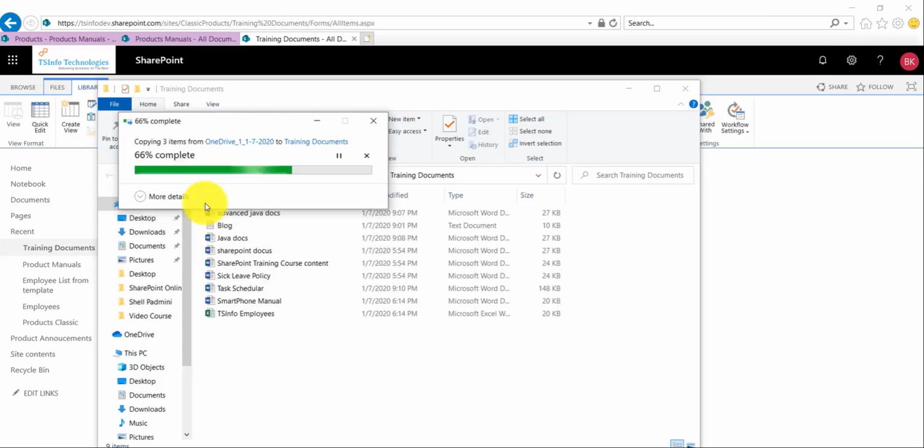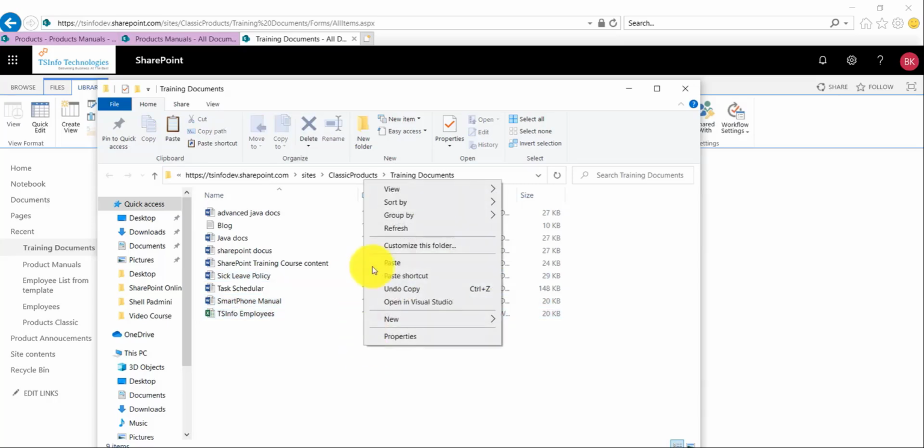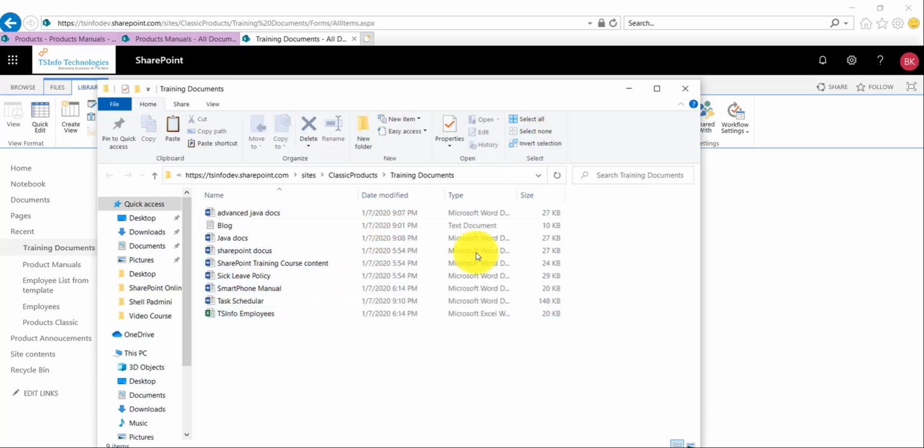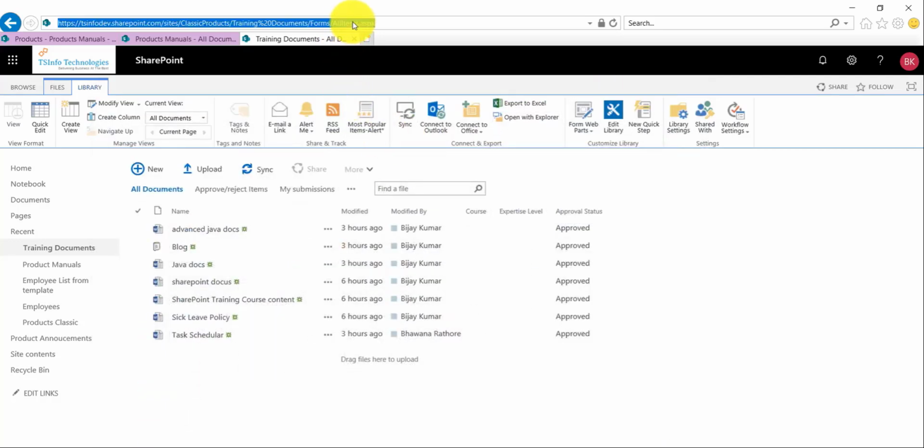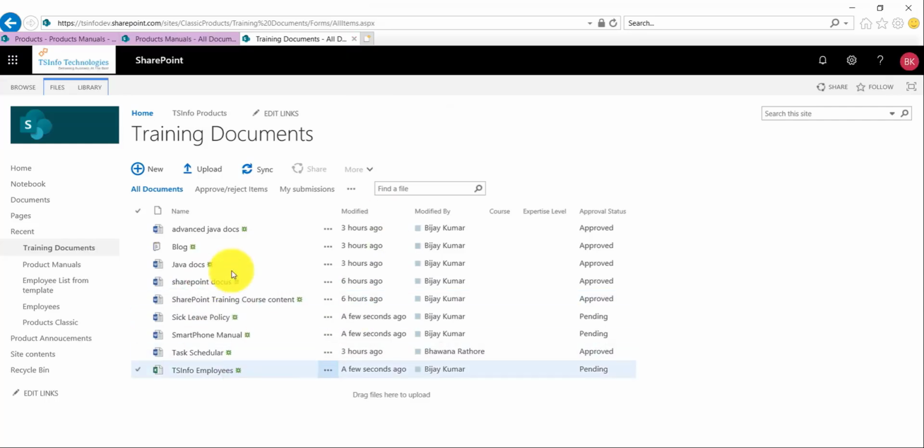We can replace it. You can see we were able to copy, and the documents are copied in the folder. Now if I refresh here, we will be able to see the documents also. Here you can see these documents have been added: sick leave policy, smartphone manual. These were added a few seconds ago. So if you have larger files, you can use the Open with Explorer view and upload. From the Open with Explorer view, you can also download multiple files.